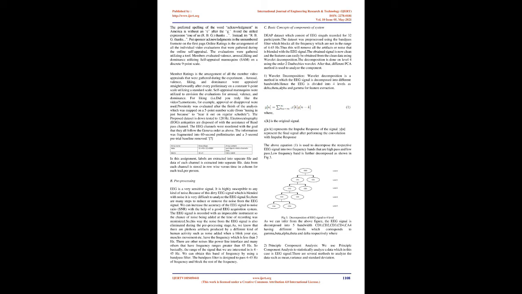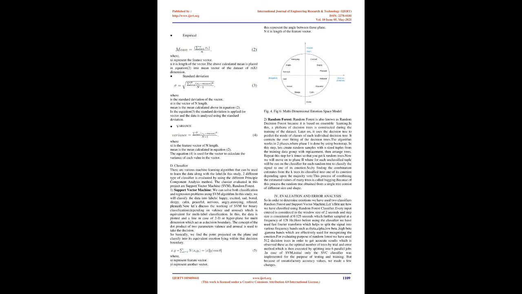1. Wavelet decomposition. Wavelet decomposition is a method in which the EEG signal is decomposed into different bandwidths. Hence the EEG is divided into 4 levels as delta, theta, alpha, and gamma for feature extraction. Where x[k] is the original signal, g[k] and h[k] represent the impulse responses, and y represents the final signal after performing the convolution with the impulse response.